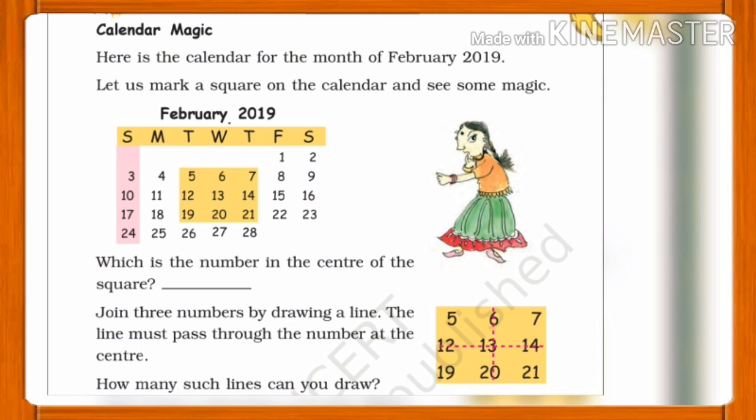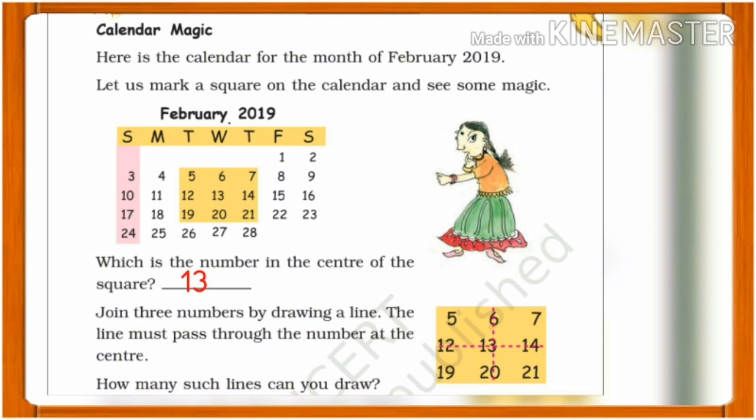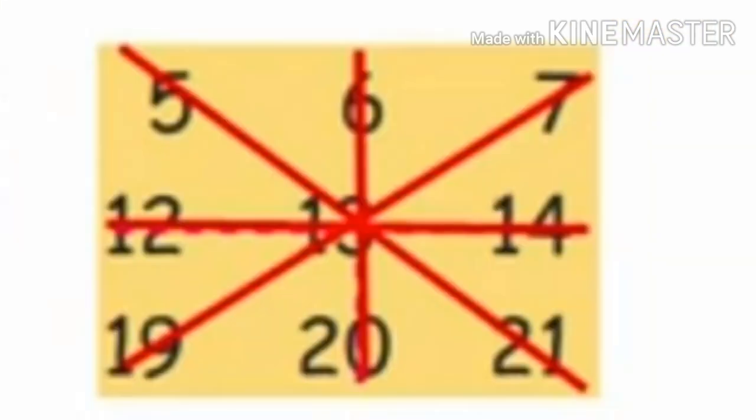Here we are having a calendar of February 2019. We are going to make one square. It has been shown with yellow color. The question asked here is, which is the number in the center of the square? So you can see that 13 is the number which is in the center of the yellow square. Now we are asked to join the three numbers by drawing lines in such a way that they should pass at the center of the square, that is from 13. So we are having these four lines with us.